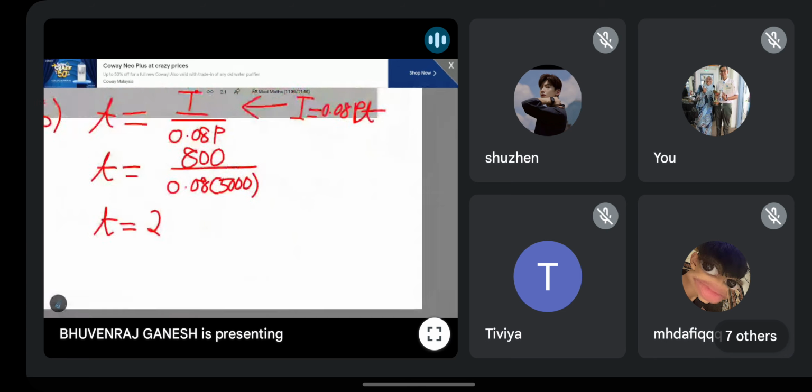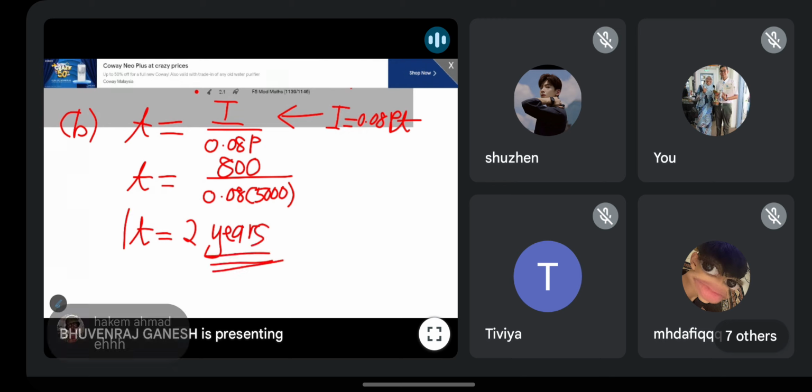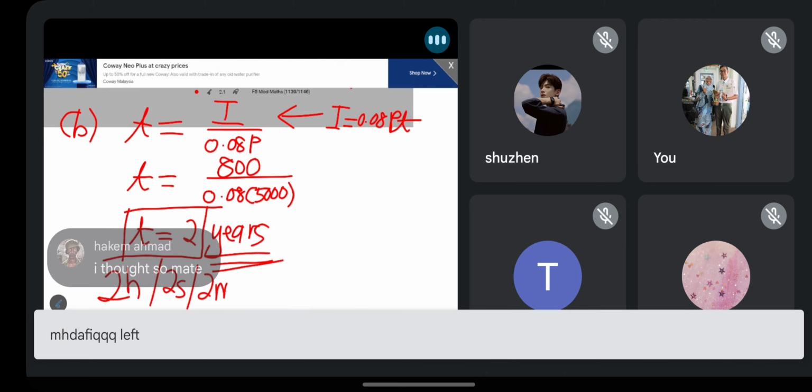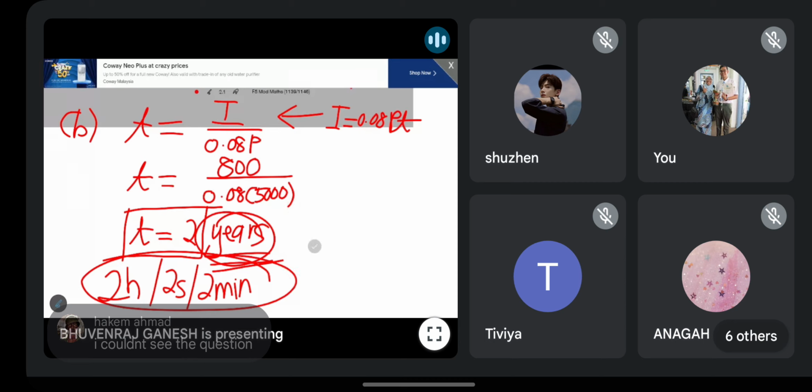So guys, what I missed out over here is make sure you write the word years. Whenever there is a unit, you must put the unit, because if you only write T sama dengan 2, the examiner can tell you, do you mean 2 hours, 2 seconds, 2 minutes? So that is why I say unit is important. You must specifically say years. Because if not, it can mean all this also. So make sure when there is a unit, put the unit to be safe.